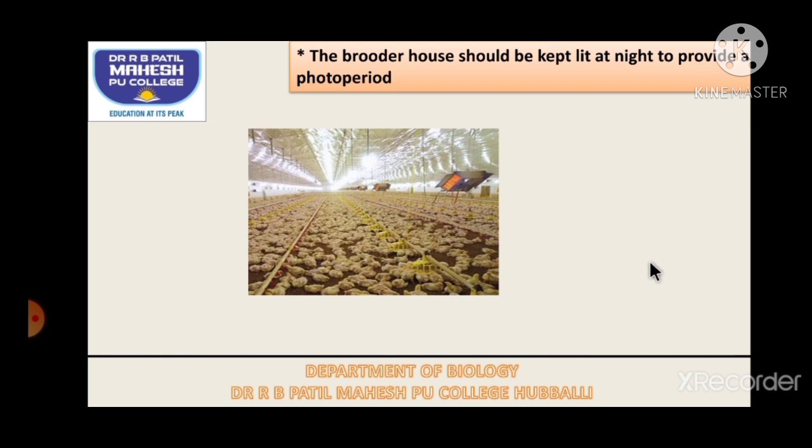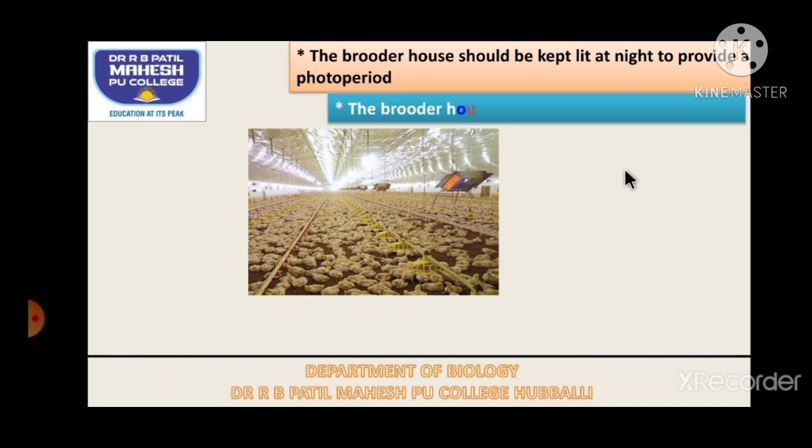So what do we have to do? We have to provide an alternative source of light, and that can be done with the help of fluorescent tube lights. So we have to light it at night for about 2 to 4 hours, and the light should not be on the whole night. That may decrease egg laying capacity. So this is another important point.